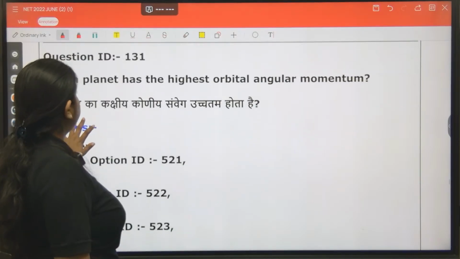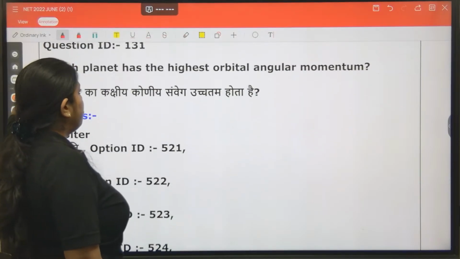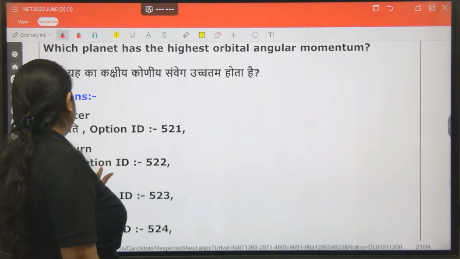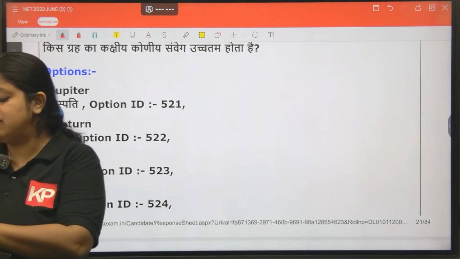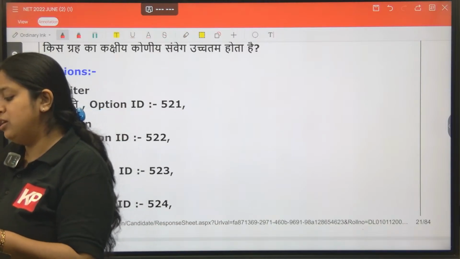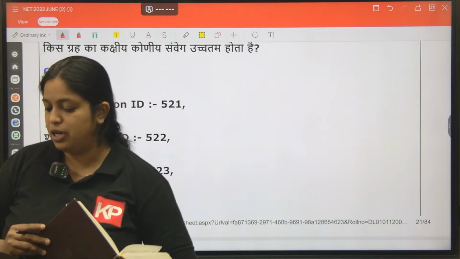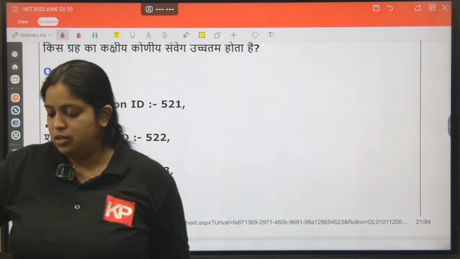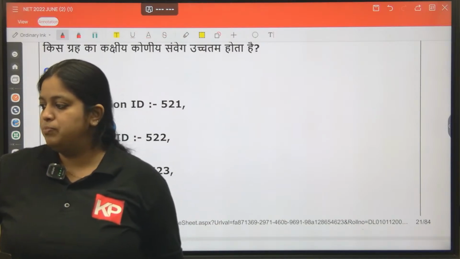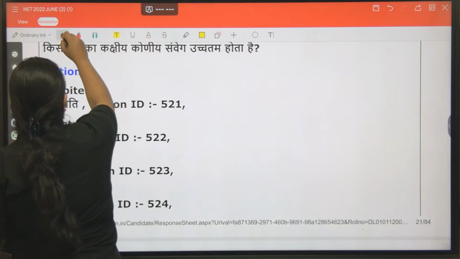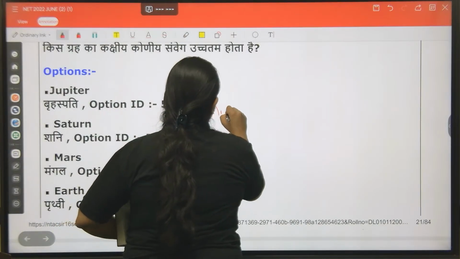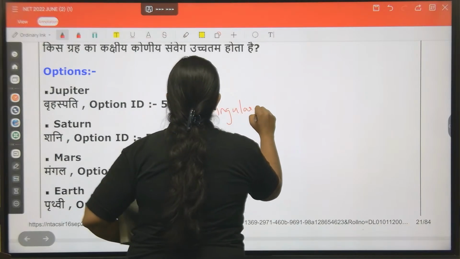Next one is, which planet has the highest orbital angular momentum? Which among these options has the highest angular momentum, or orbital angular momentum? Any guess?